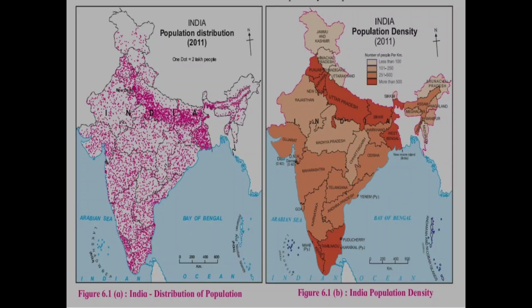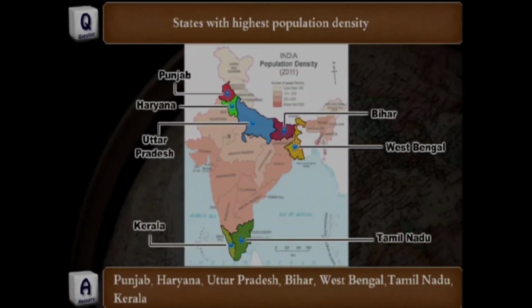Students, the very first question: states with highest population density. The answer is, the states with highest population density are Uttar Pradesh, Bihar, West Bengal, Kerala, Andhra Pradesh and Tamil Nadu.